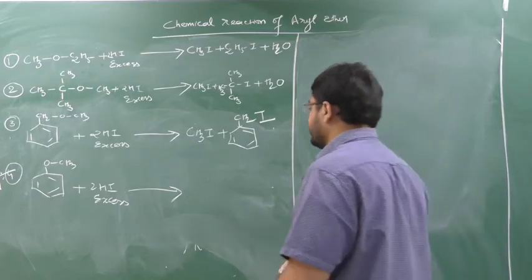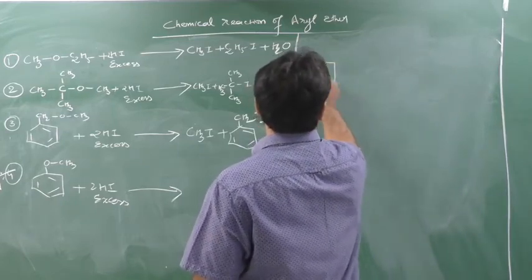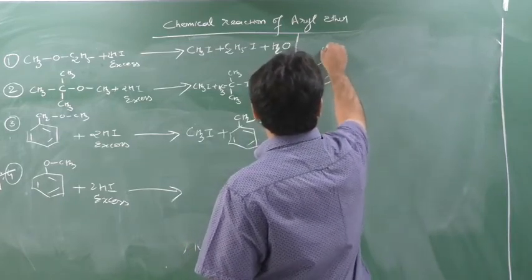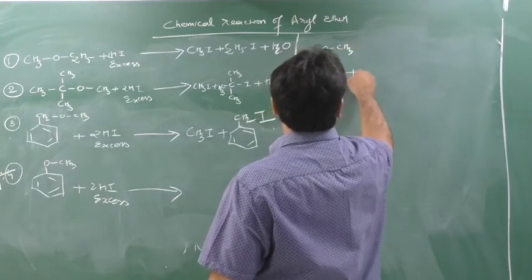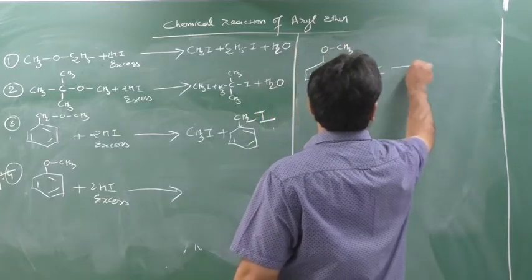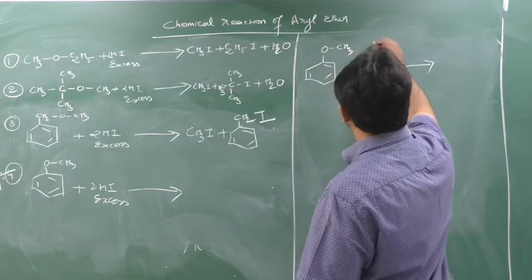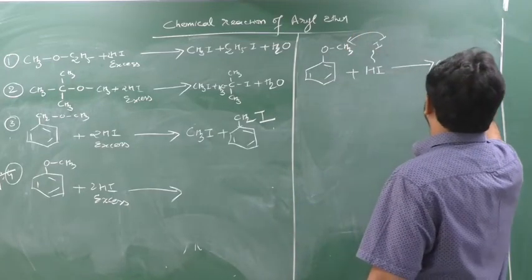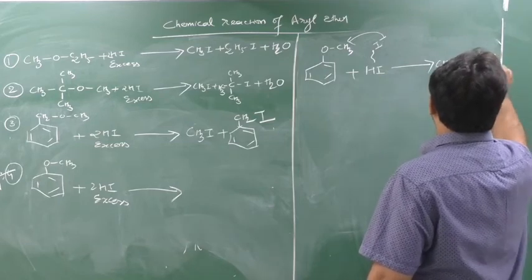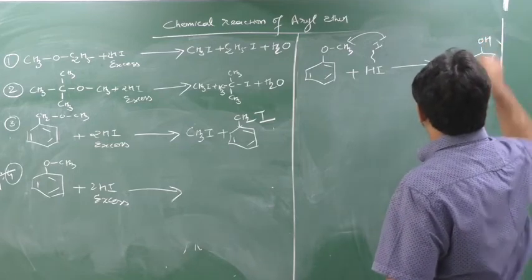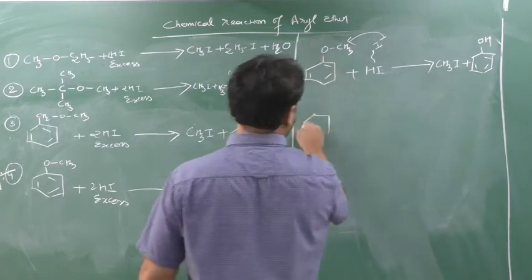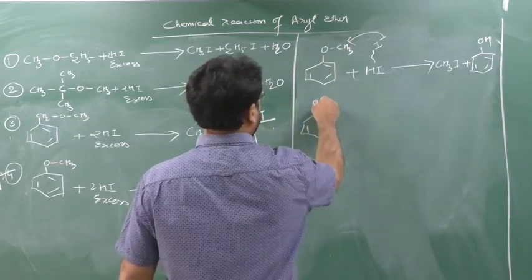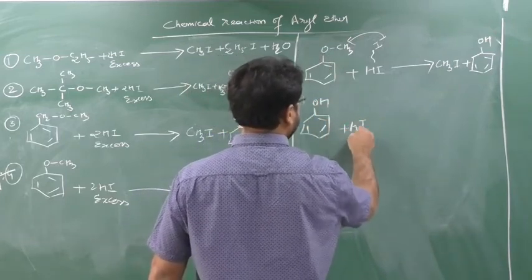What will happen here? See, this I minus will attack on this. So what will generate here? CH3I and plus OH. Yes or no? In the second step this OH will come and this HI will be there.